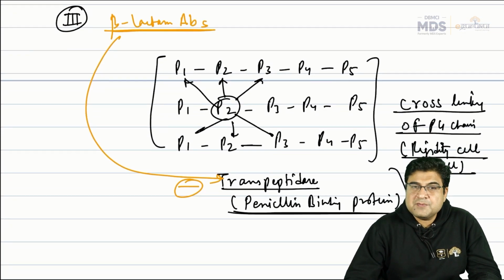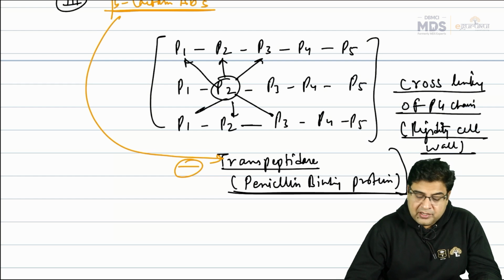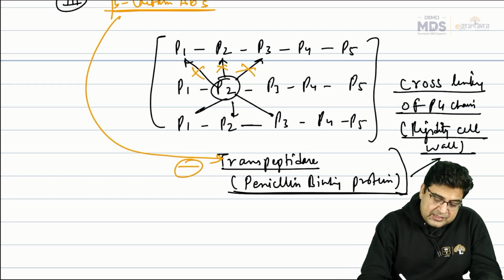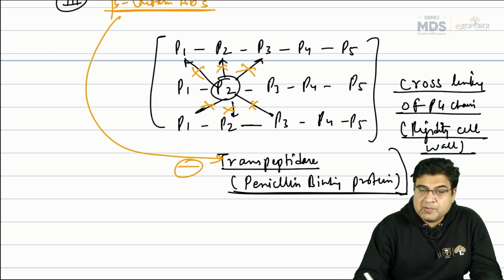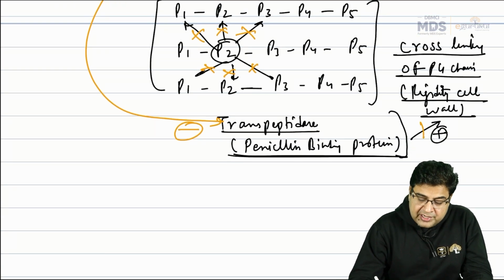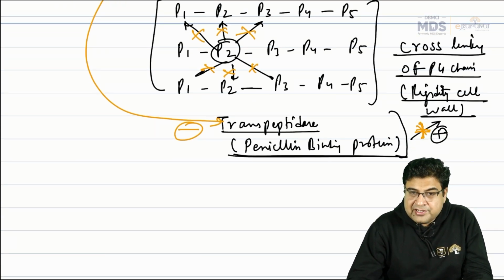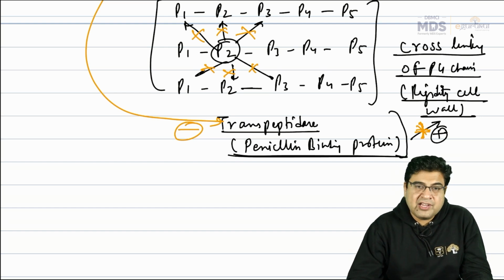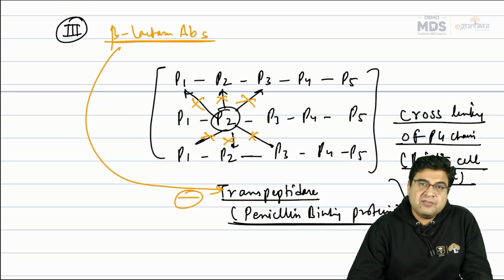Now once they inhibit the transpeptidase enzyme or the penicillin binding protein, these cross links, which are catalyzed by transpeptidase enzyme, cannot be formed, and now the rigidity of the cell wall is lost. When the rigidity is lost, the bacterial cell wall becomes fragile and the bacteria will die in absence of this rigidity. So this is the mechanism of action of beta-lactam antibiotics.